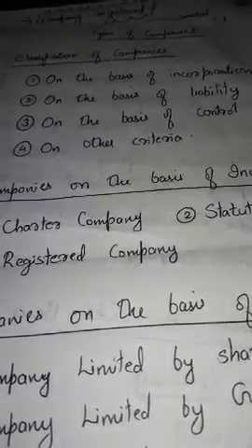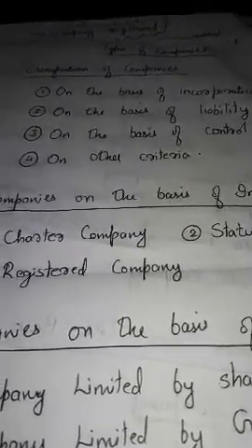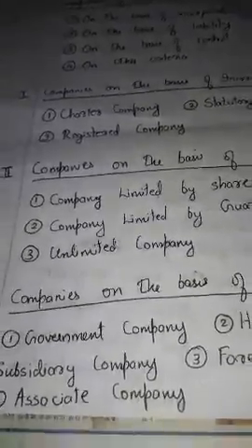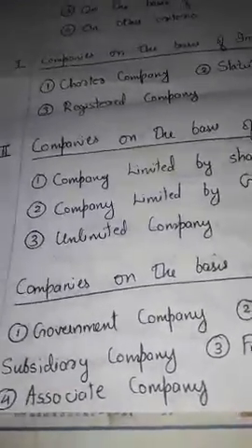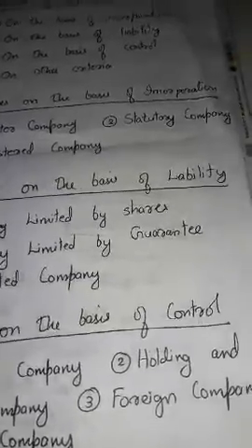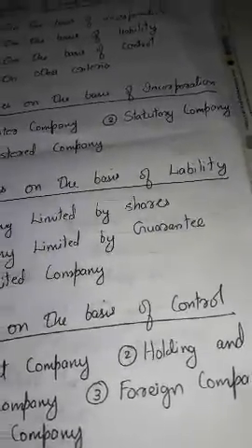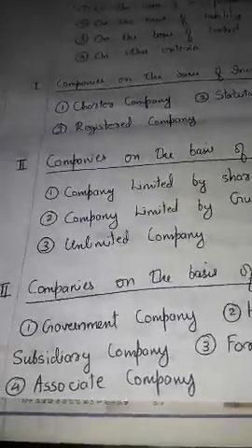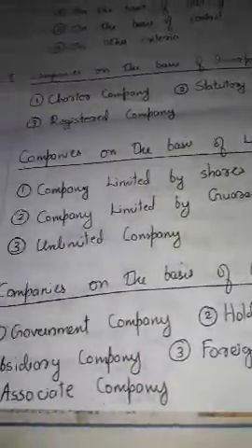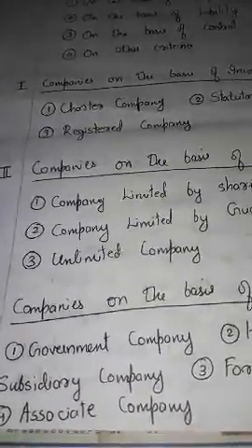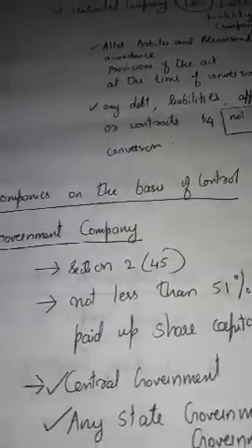The next way in which a company is classified is on the basis of control. On the basis of control, companies are classified as government company, holding and subsidiary company, foreign company, and associate company. That's the topic we are discussing in this video. Let's move on to our topic, companies on the basis of control. What are the companies on the basis of control? They are government company, holding and subsidiary company, foreign company, and associate company.